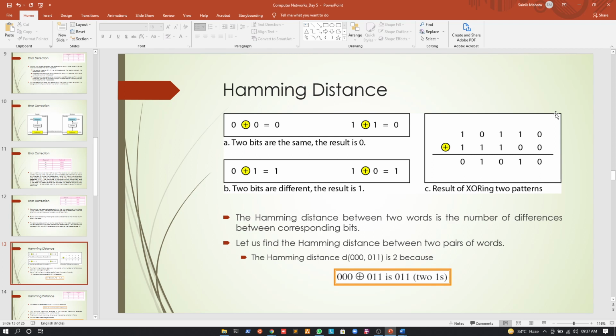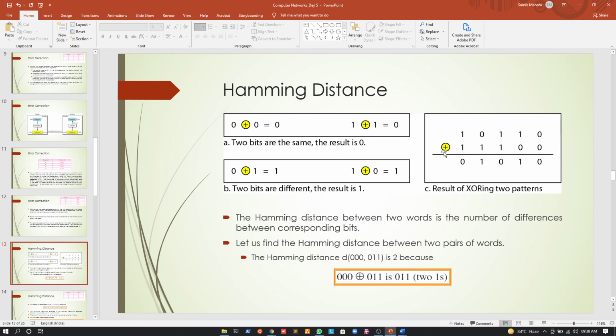Let us understand. If you see the diagram above, it is just an XOR operation. If two bits are similar, it's a 0. If two bits are dissimilar, it's a 1. Now, suppose I am adding two data, just look at the second part of the diagram. Suppose the first data is 10110 and the second data is 11100.